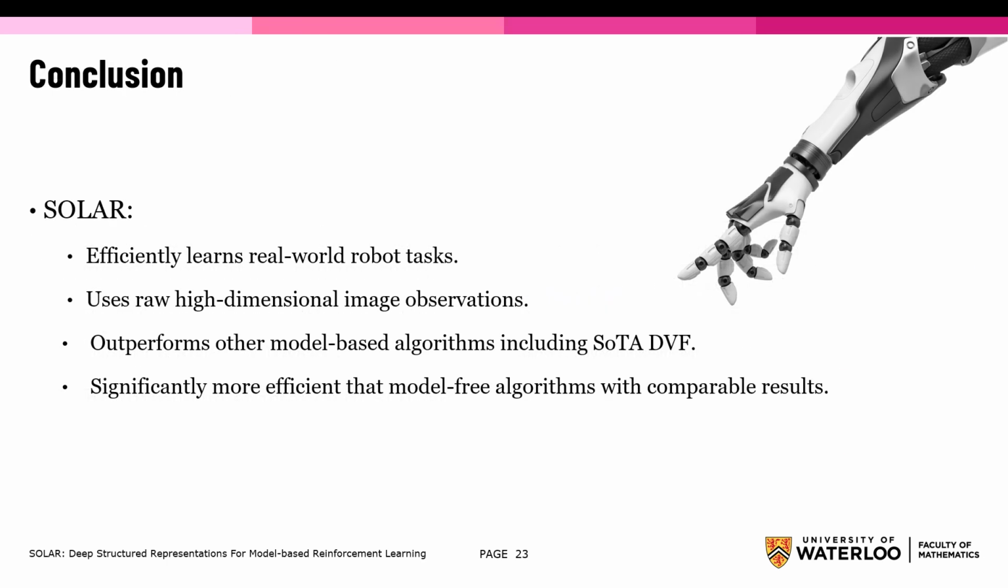So in conclusion, SOLAR demonstrates that it's efficiently able to learn complex real-world tasks only from raw, high-dimensional image observations. It currently outperforms similar model-based algorithms and is significantly more data efficient compared to model-free reinforcement learning methods, especially when transferring previously learned representations and models.